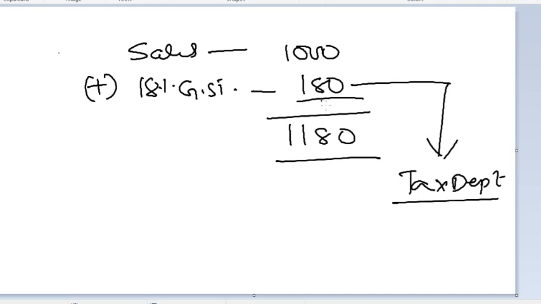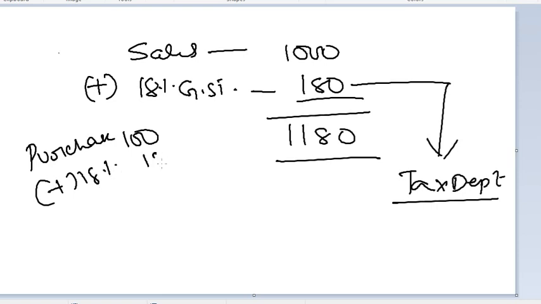And similarly, when you purchase something at 100 plus 18% you pay tax 18, it comes to 118. So here you must remember that just like we have considered 1000 as the income, the cost for you is 100.